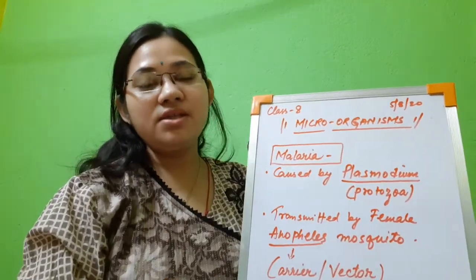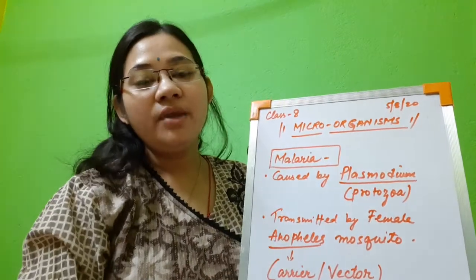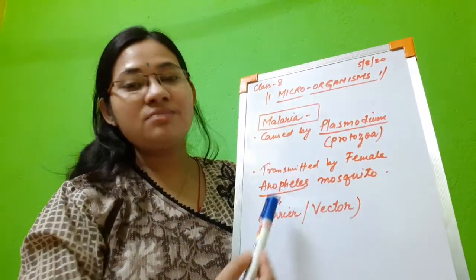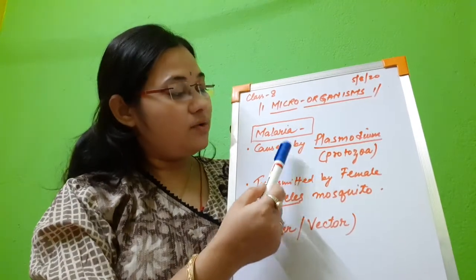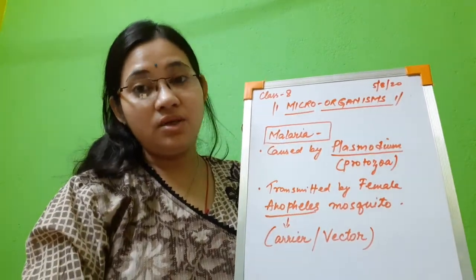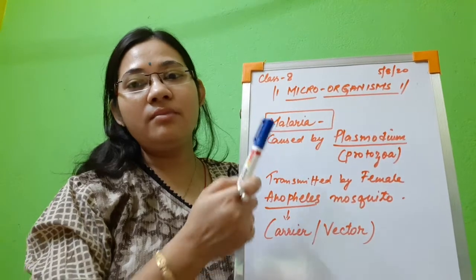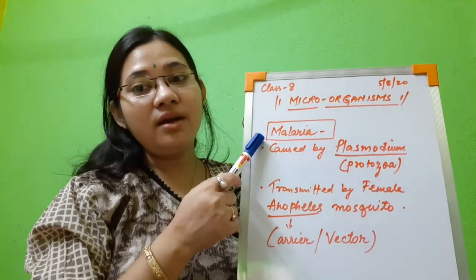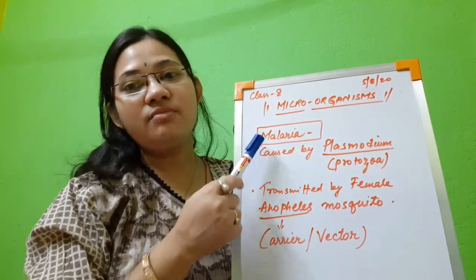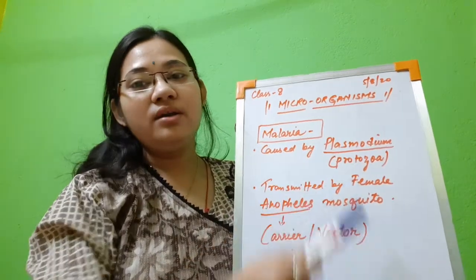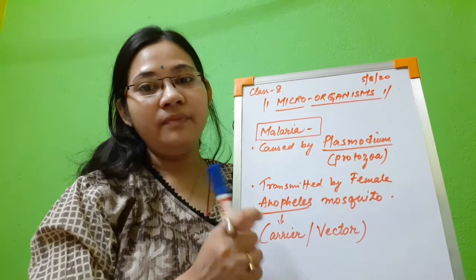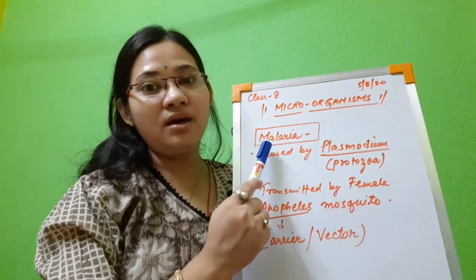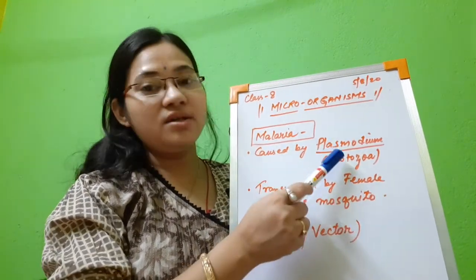Today we will see, in case of malaria, how the female Anopheles mosquito helps in transmission of the causative organism, that is Plasmodium. So we are going to study the disease called malaria. This disease is caused by the protozoa named Plasmodium. Plasmodium is a single celled animal cell that causes the disease malaria, and this is also called the causative organism.